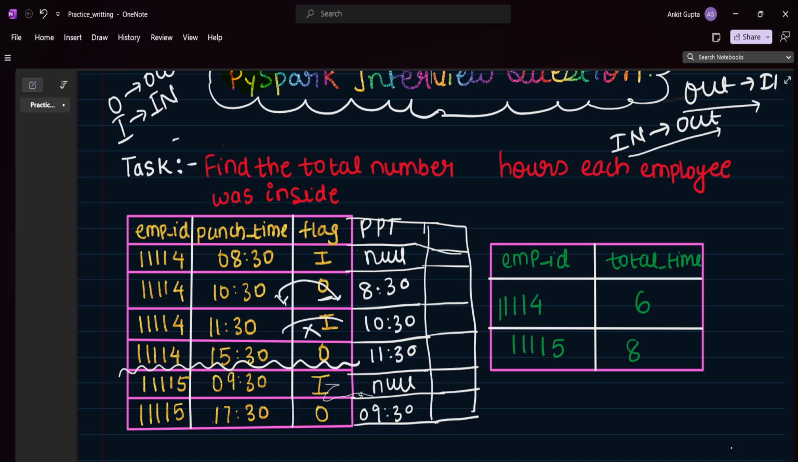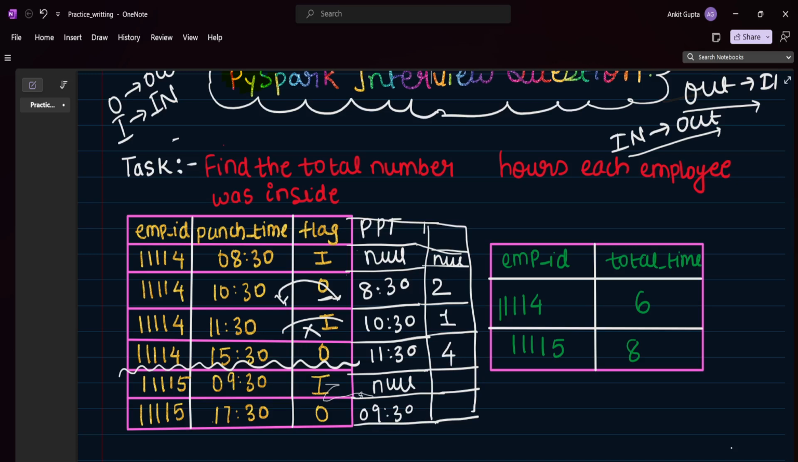So what we can do is find the difference between these two. So this is null only. So what is the difference between these two? 1030 minus 830 is 2 hours. Similarly, 1130 minus 1030 is 1 hour. And here 1530 minus 1130. So what is the difference? It is 15 minus 11, it is 4, right? So this is 4.